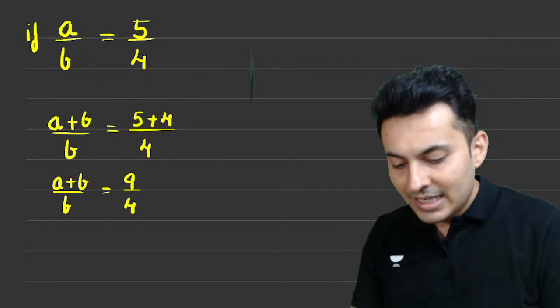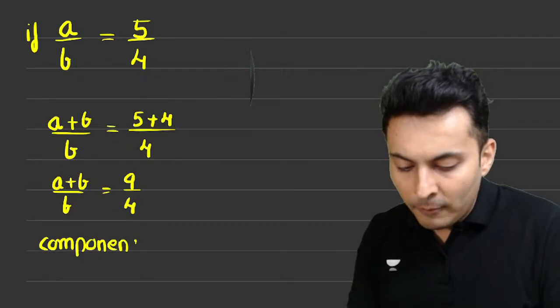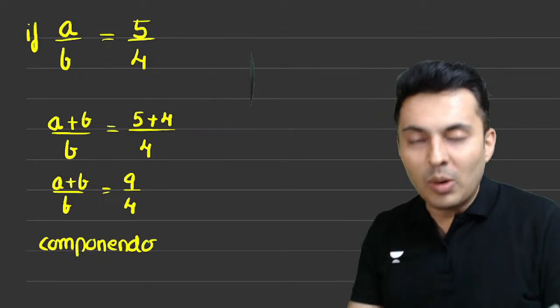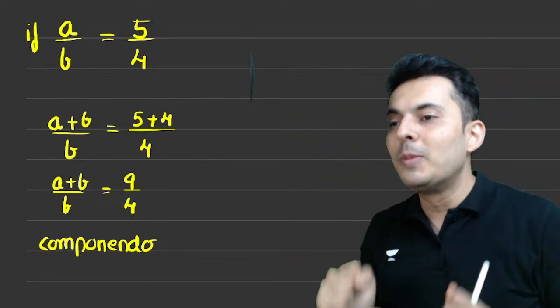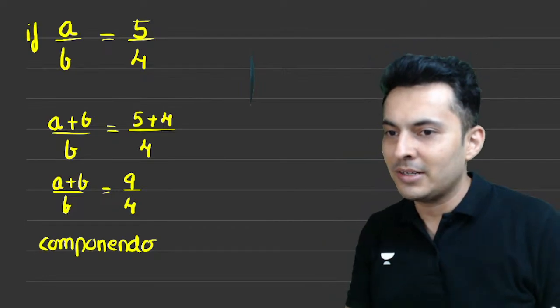This property is called componendo. What is this called? Componendo, compound. Compound means add. So adding the numerator with the denominator is called componendo.